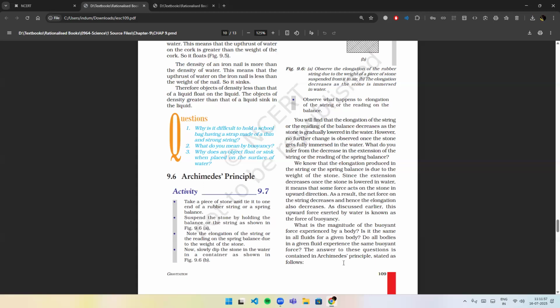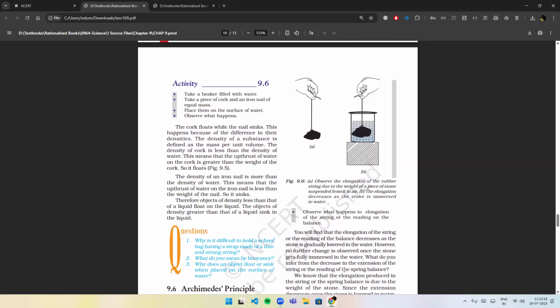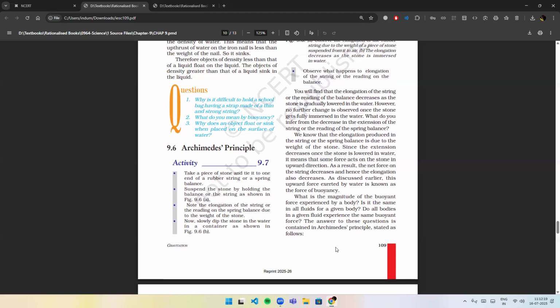spring balance. Suspend the stone by holding the balance or the string as shown in figure 9.6a. Note the elongation of the string or the reading on the spring balance due to the weight of the stone. Now slowly dip the stone in the water in a container as shown in figure 9.6b. Observe what happens to elongation of the string or the reading on the balance. You will find that the elongation of the string or the reading of the balance decreases as the stone is gradually lowered in the water. However, no further change is observed once the stone gets fully immersed in water.